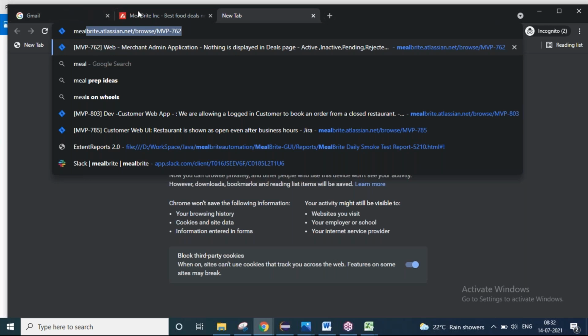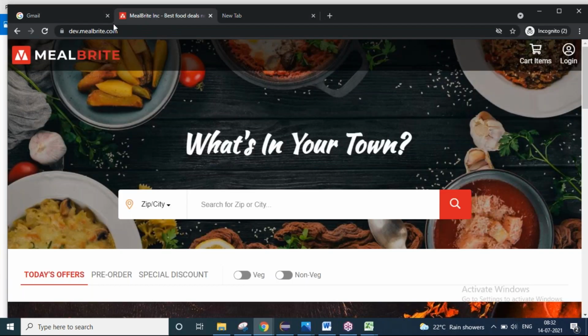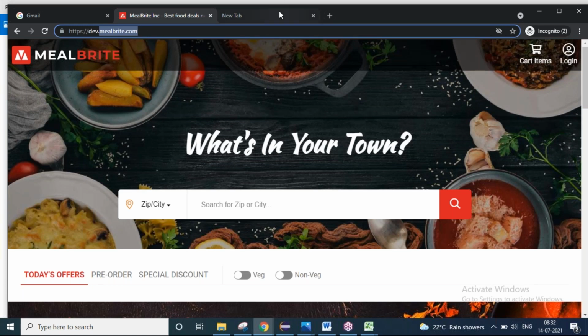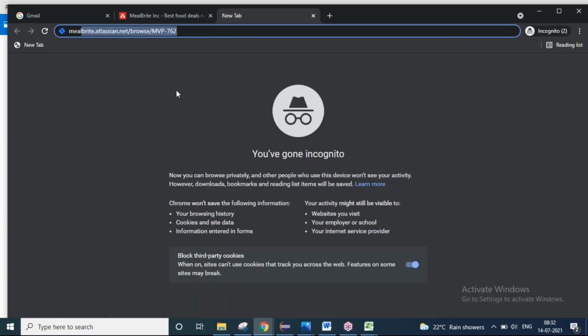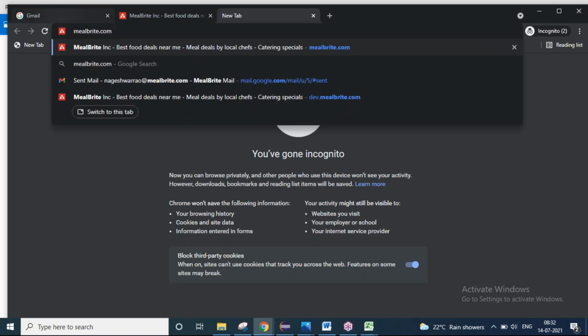Okay, so dev.mealbright.com is an application which is on the pre-production, and I will show you my production server. My production will have a https mealbright.com direct URL. So dev server means the testing team will test it before it goes to production.